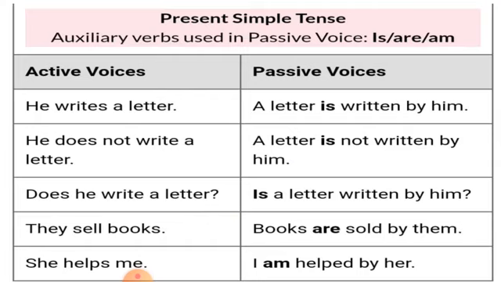So, he writes a letter. A letter is written by him. In negative, he does not write a letter. A letter is not written by him. Does he write a letter? Is a letter written by him? In all these sentences, the subject of the verb becomes the object in passive voice.